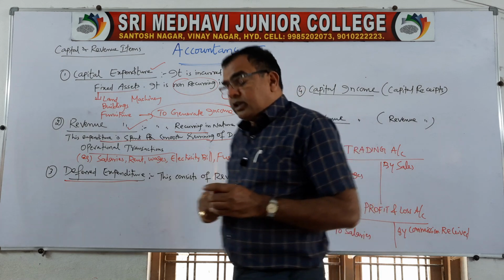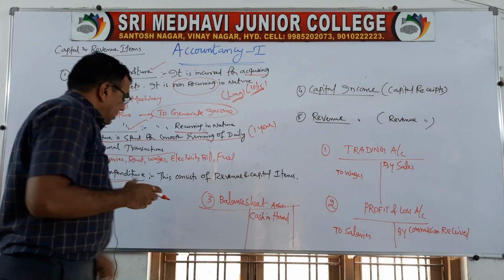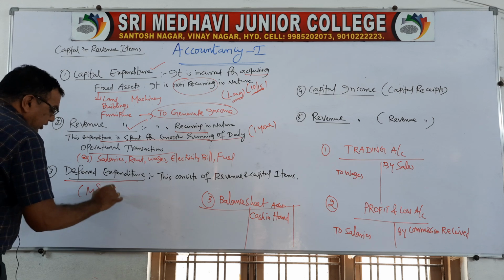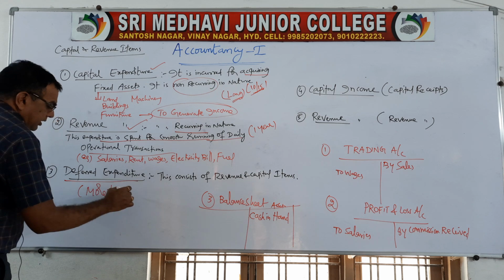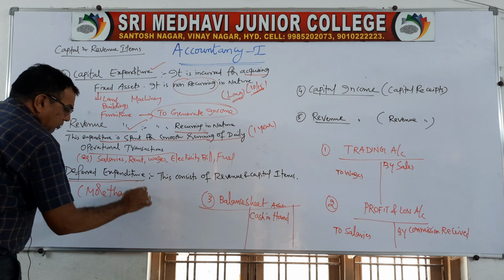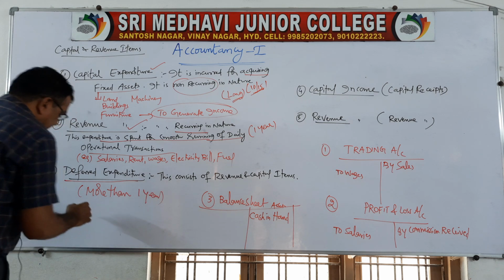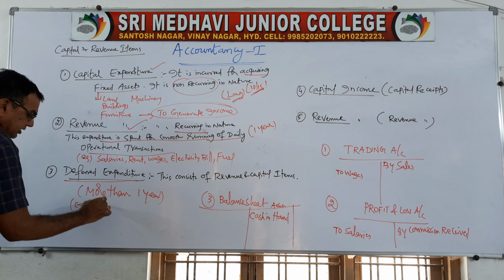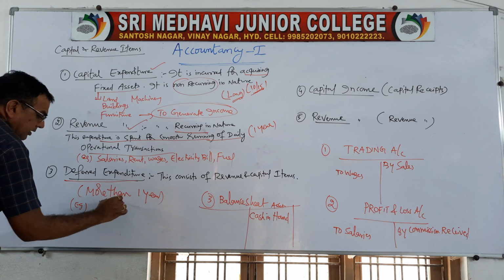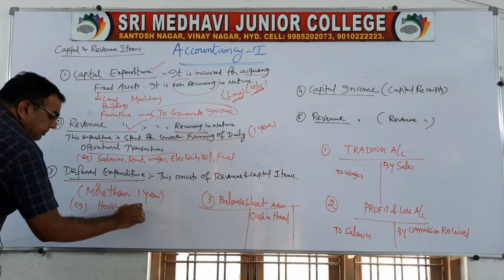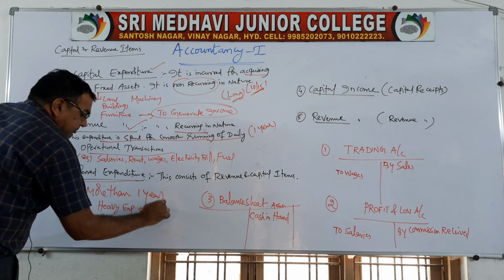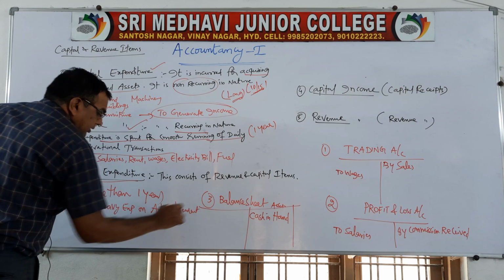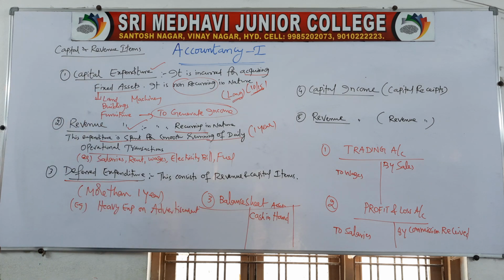But deferred revenue expenditure means the benefit will be more than 1 year. For example, heavy expenditure on advertisement. Like any college or any business firm spending some crores of rupees on advertisement.